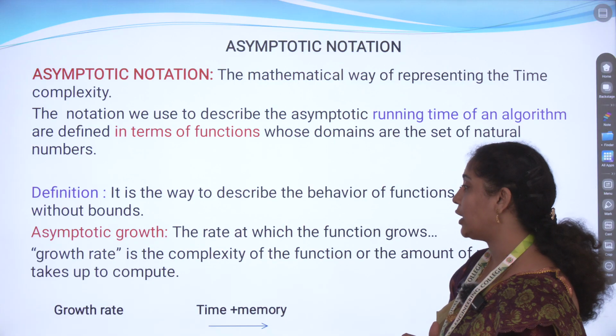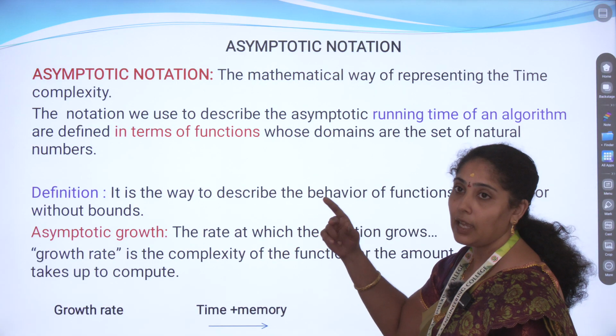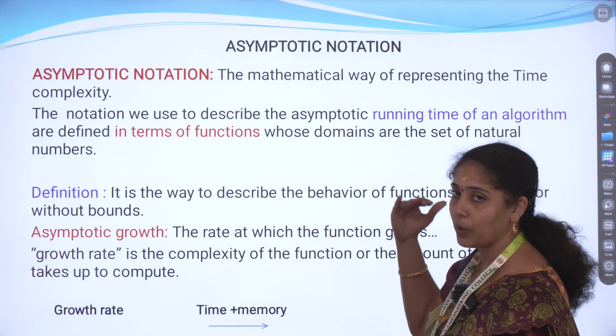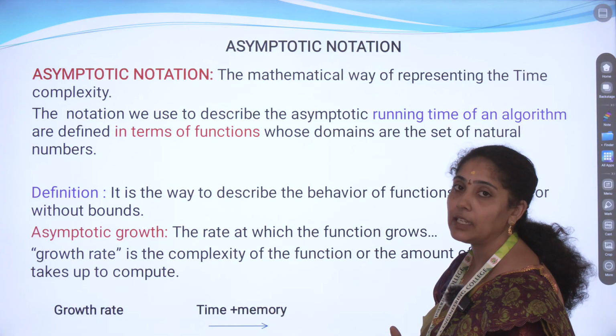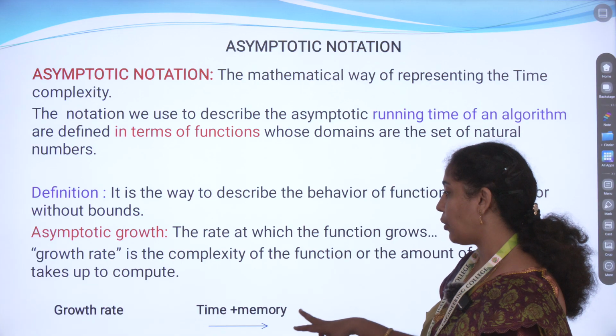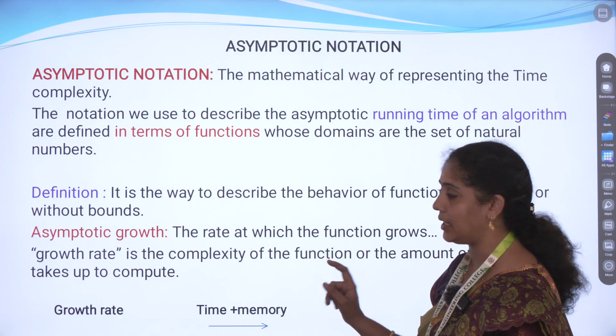In the asymptotic growth rate, the function is executing and the value grows, and how it grows will be in the upper bound, lower bound or middle bound. Based on that we will see whether it is best case, average case or worst case. The growth rate is based on the time and memory space occupied.